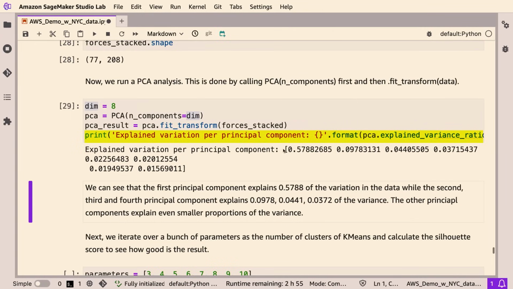This is an array, and we start with 0.5788, which means that the first principal component explains 0.5788 of the variation in the data. The second explains 0.0978 of the variation, the third explains 0.04-ish, and the fourth explains 0.037-ish of the variation. The higher the number, the more important that principal component is.